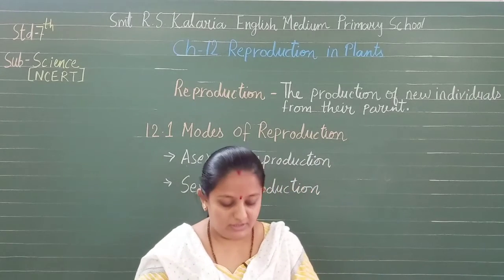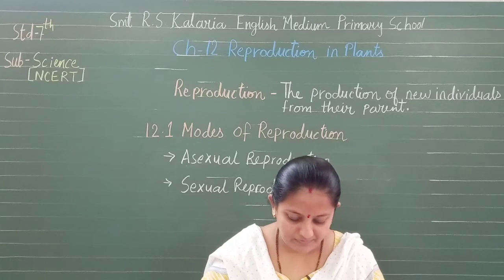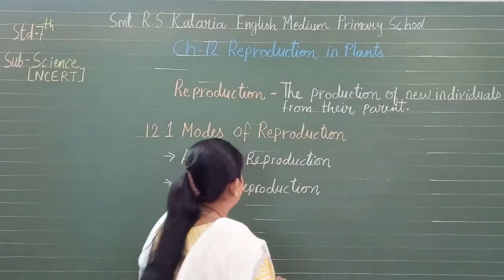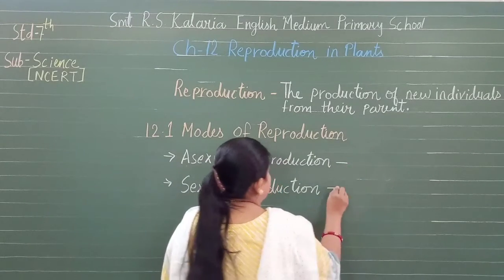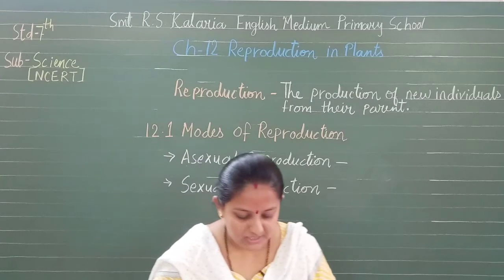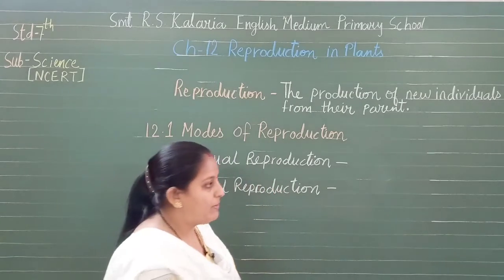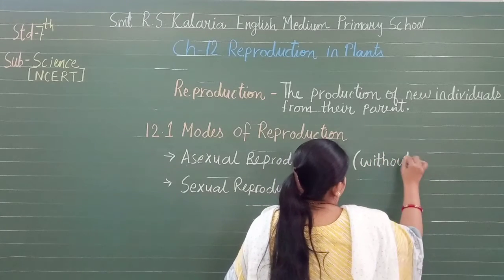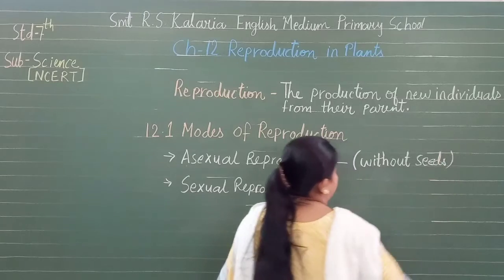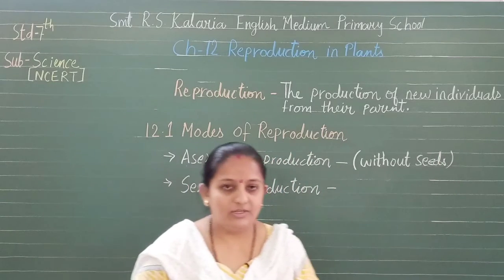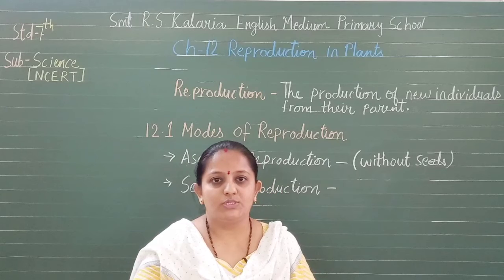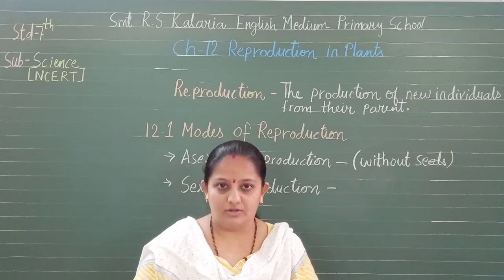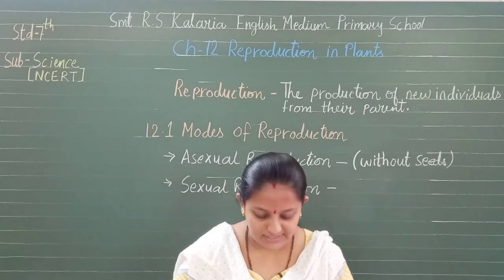So what about asexual reproduction? Plants give rise to a new plant without seed. In asexual reproduction, plants give rise to new plants without seed, isn't it? For example, a rose. If you cut the stem and grow it in another pot, that rose plant grows up, isn't it? It does not need a seed.